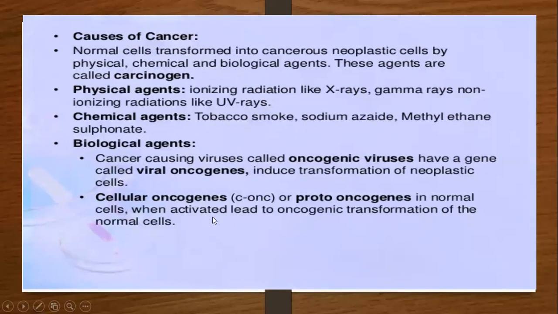Then there are cellular oncogenes, that is c-oncogenes or proto-oncogenes in normal cells, which when activated lead to oncogenic transformation of the normal cell. When the cellular oncogene comes in contact with the normal cell, the normal cell becomes an oncogenic cell, and the person becomes cancerous. So these are the three causes: physical, chemical, and biological agents. Physical agents are X-rays, gamma rays, and UV rays. Chemical agents are tobacco smoke, sodium azide, and methyl ethane sulfonate. Biological agents are viral oncogenes and cellular oncogenes.